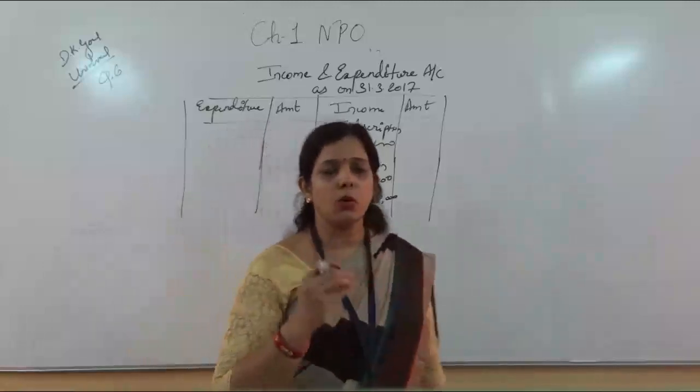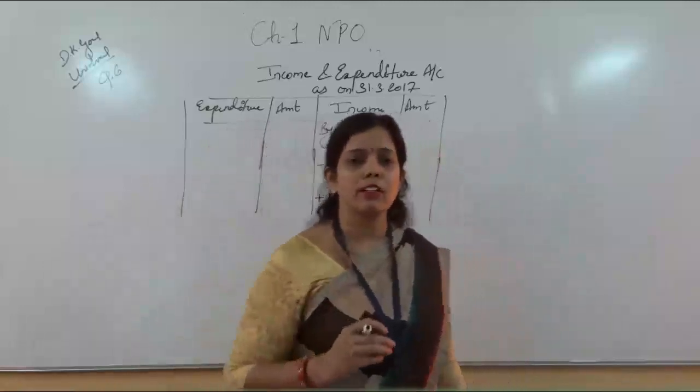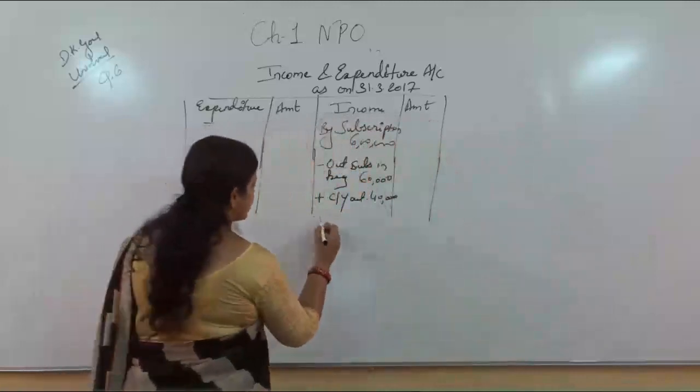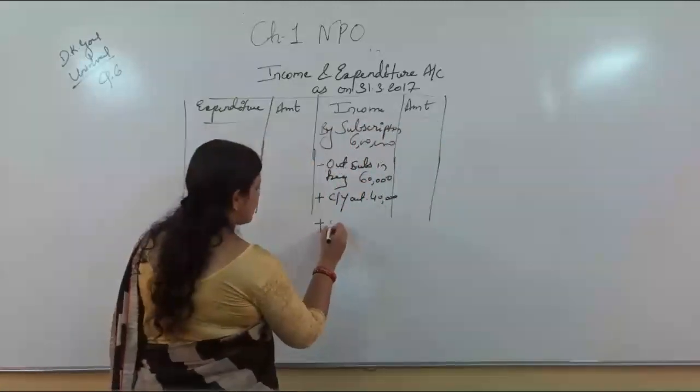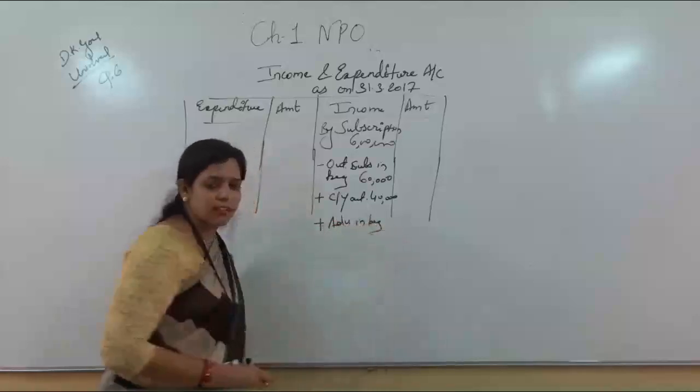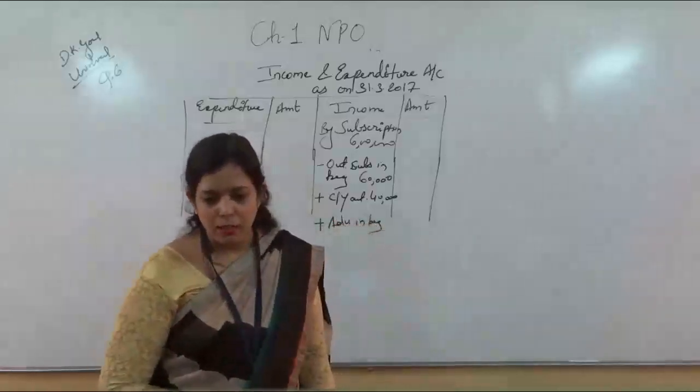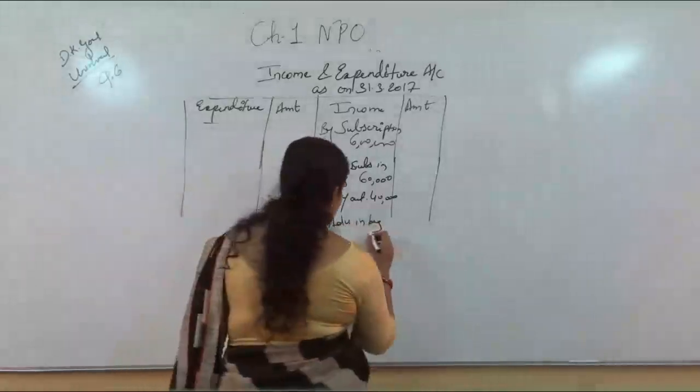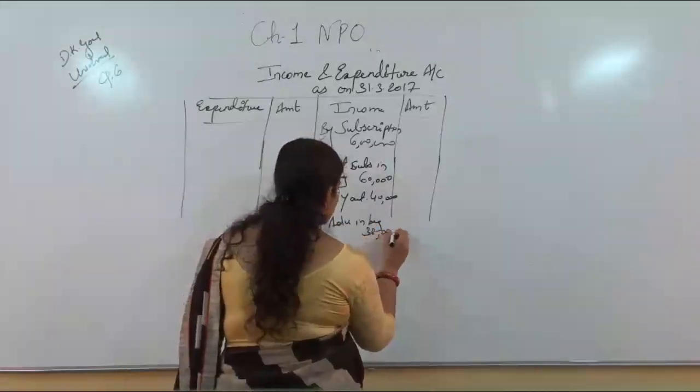Advance on 1/4/2016 means it is advance in the beginning. It will be added. How much is the advance in the beginning? You can see 32,000. It will be added.